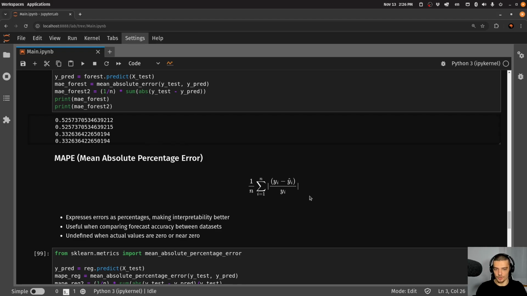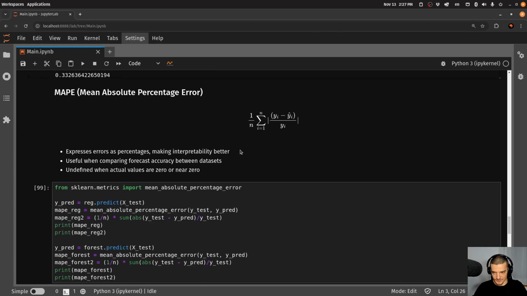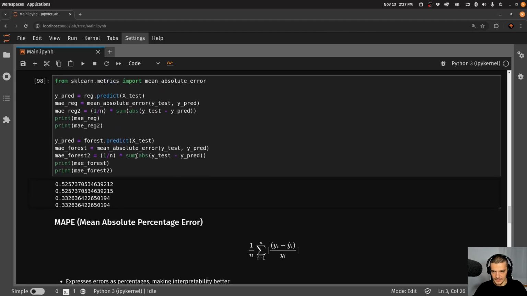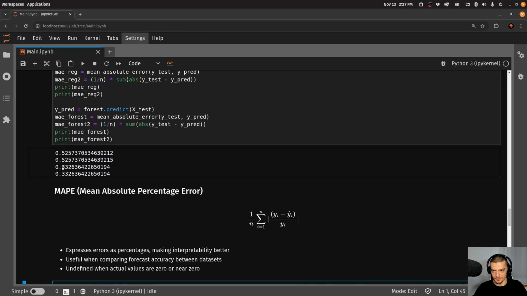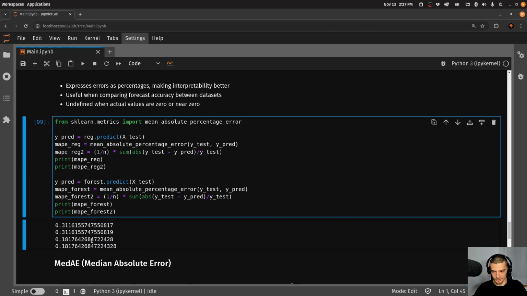And this makes it more interpretable oftentimes, but also more useful when it comes to comparing it with other data sets or across data sets, because then it doesn't really matter what the unit is and what the scale is. It's about the percentage. So that is maybe useful if you want to compare across different data sets. You have the same problem, of course, with the differentiability. So that doesn't go away. And again, we have here mean absolute error, we have mean absolute percentage error, same results here, same results here.